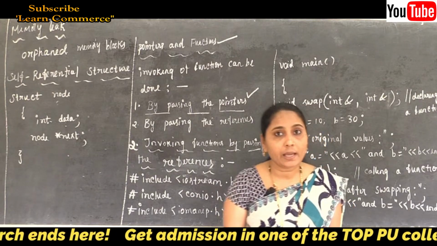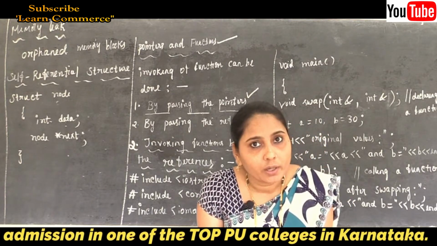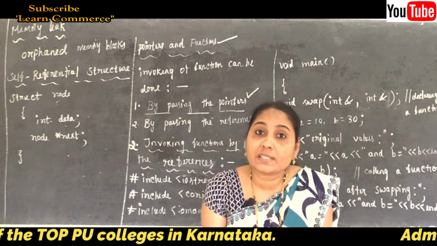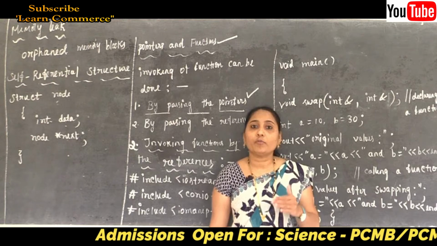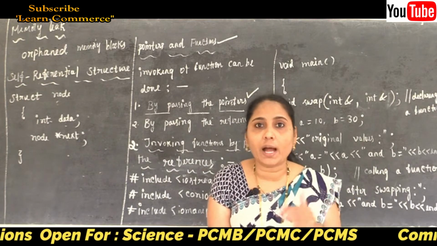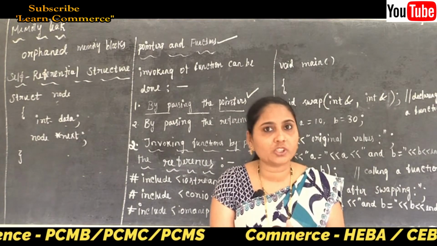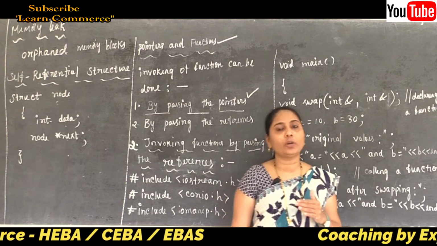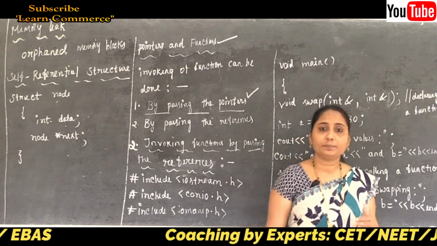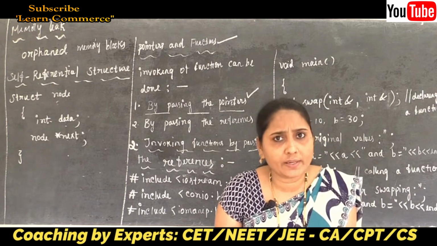So we can say when the function is called, the address of the actual argument is passed to the formal parameter in the called function using pointers. This is known as call by reference, pass by reference.